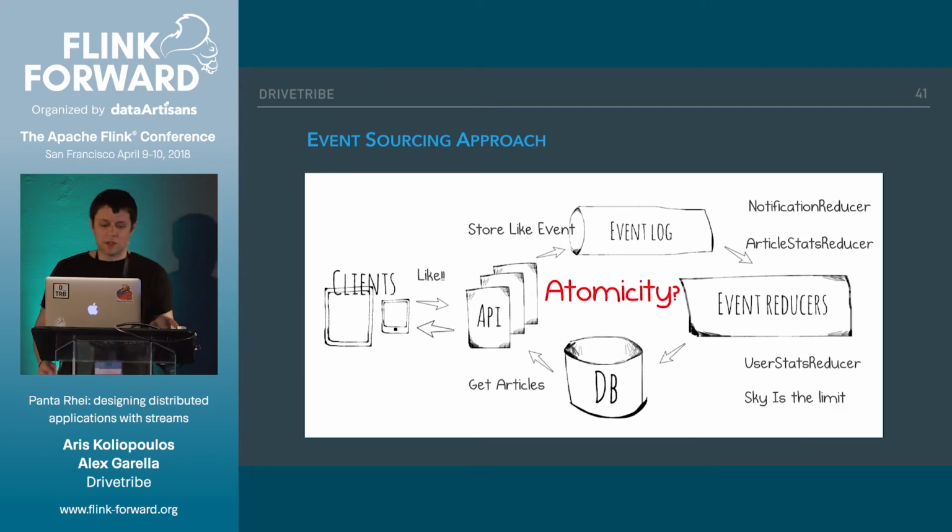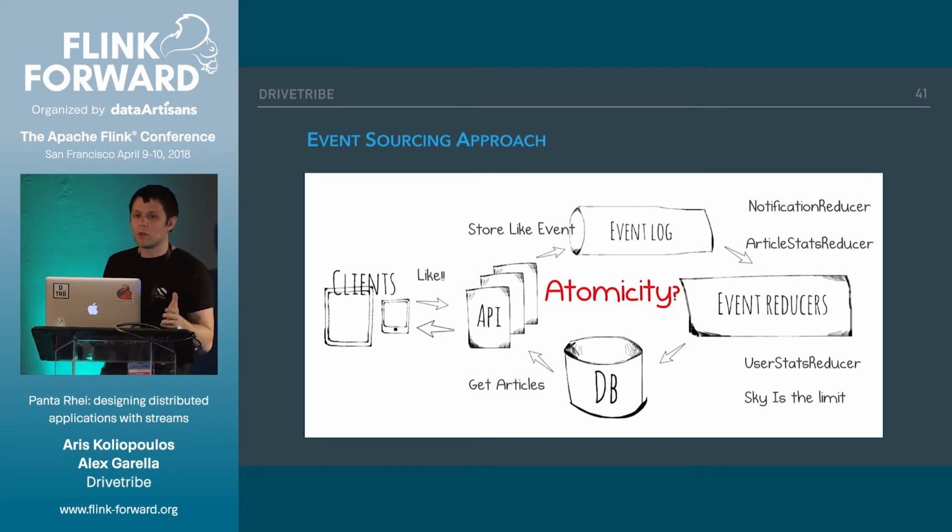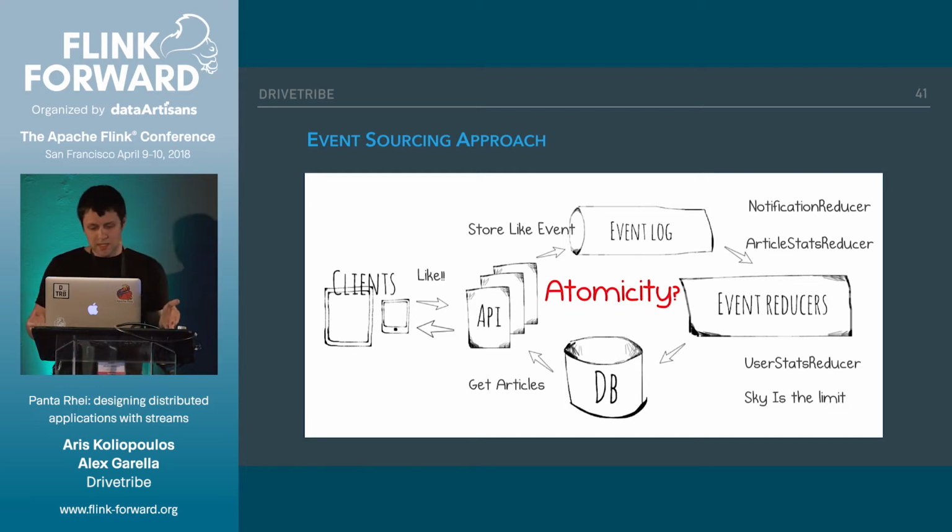And as far as atomicity is concerned, the semantics change. Because the log is immutable, it means that we can process it as many times as we want, which means that unless something catastrophic happens, for example, a hurricane that wipes out AWS in Ireland, then all of our messages will eventually be processed.